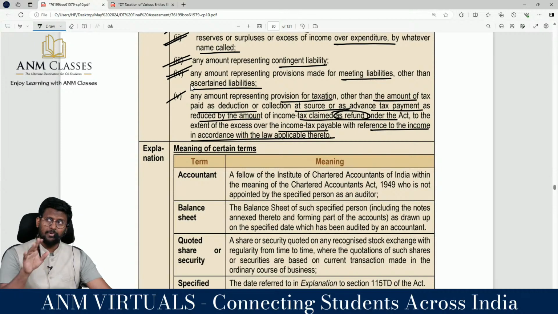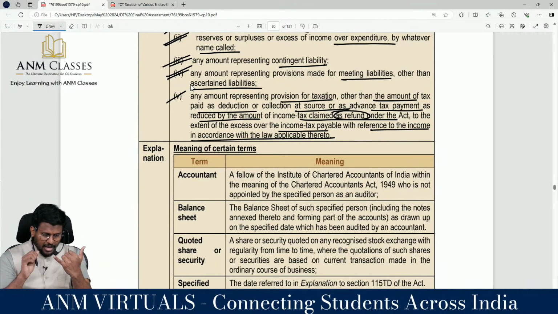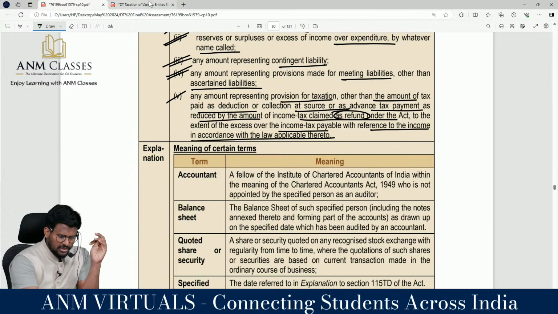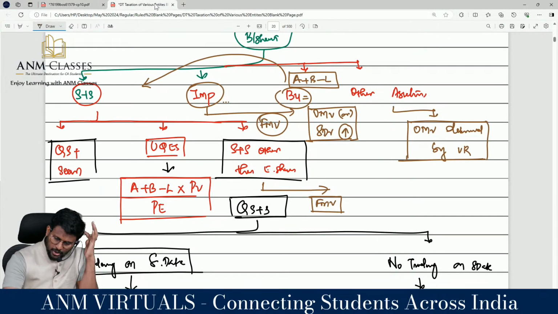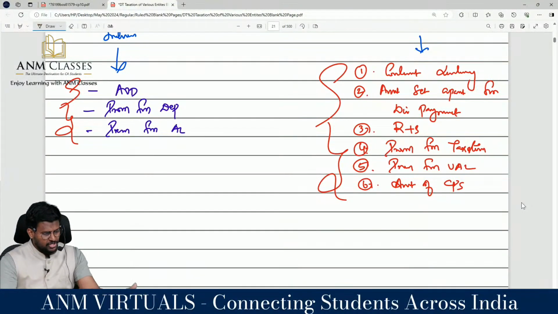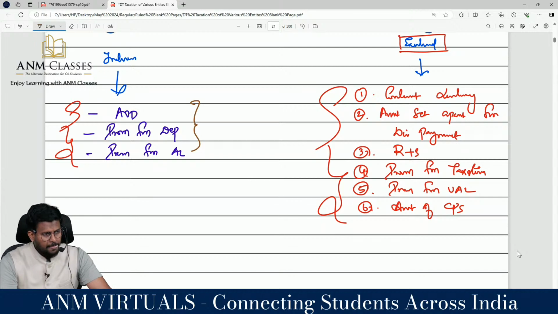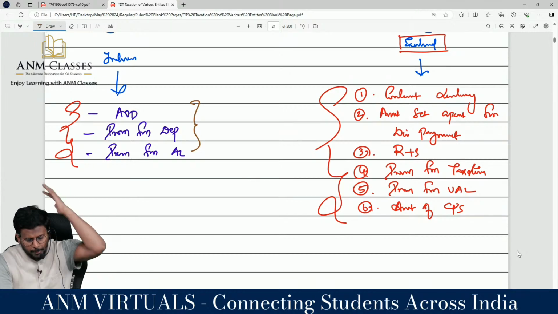நம்மள பொறுத்தவரைக்கும் liability includes, liability excludes னு ஒரு சார்ட்டே போட்டு, liability includes மூணு விஷயங்கள். Any liability which is ascertained should be included. Arrears of equity dividend should be included. What one more liability should be included? Yes, provision for depreciation should be included. These three things will be treated as liability, but 6 things will not be treated as liability.